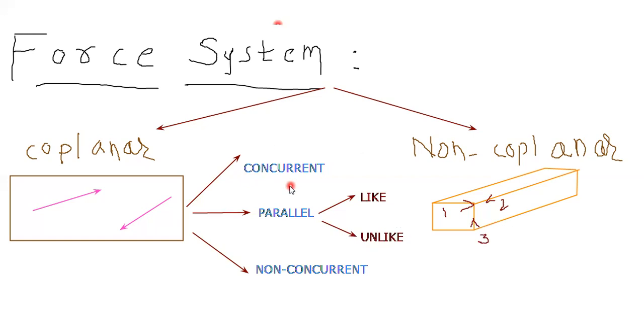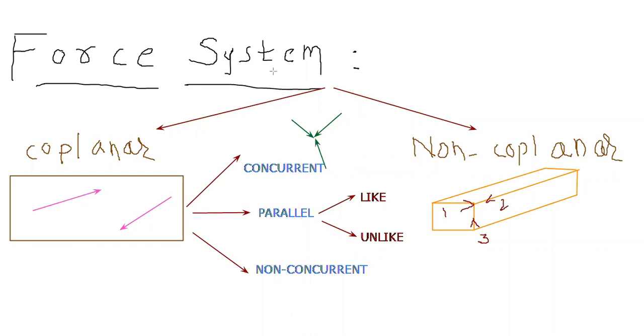First of all, understand the concurrent. Concurrent means forces which are passing through the same point. These three forces are coming at the same point, so we can call it a concurrent force system.